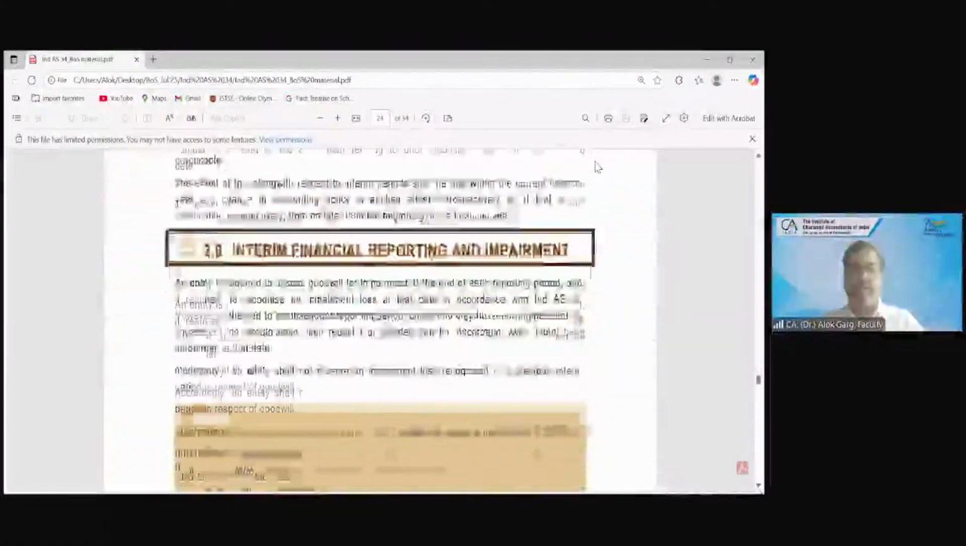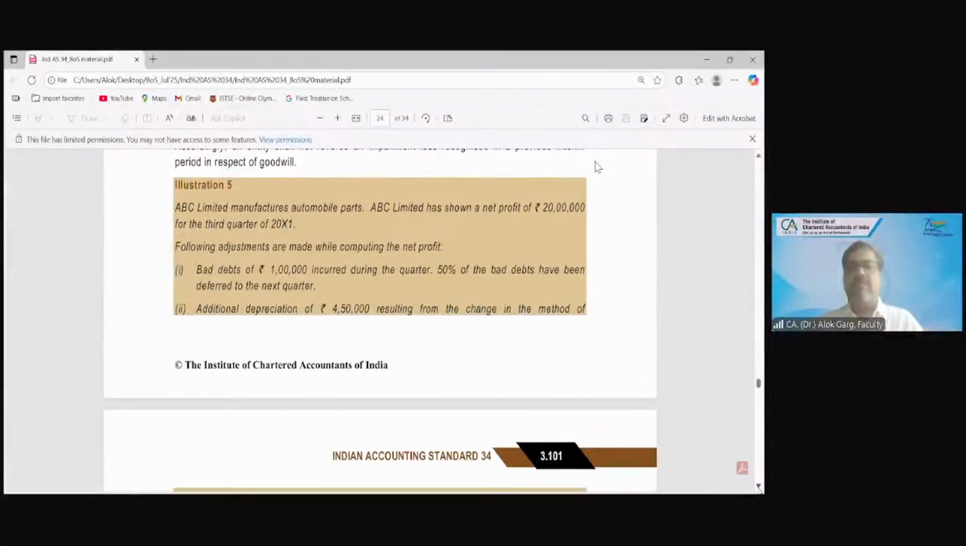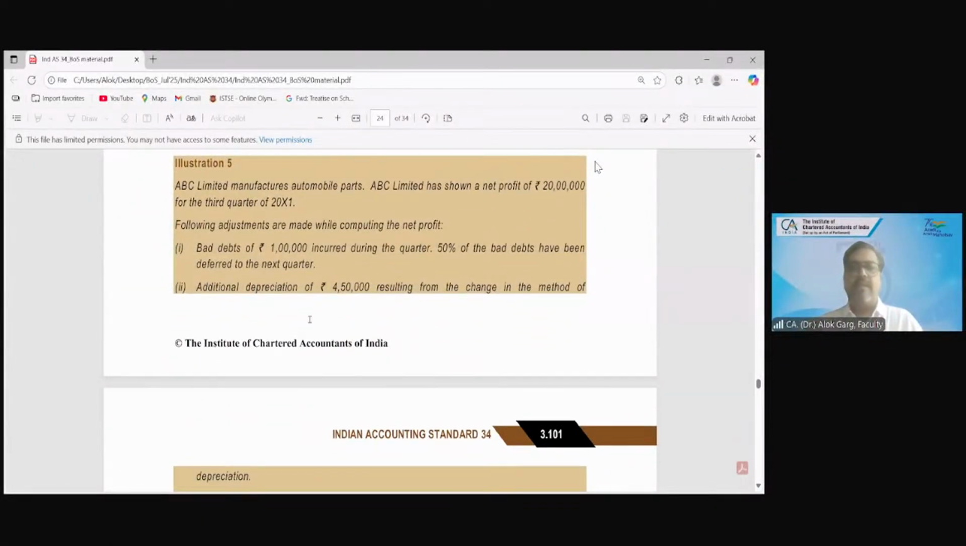Now, illustration number 5, let's discuss. ABC Limited manufactures automobile parts. ABC Limited has shown a net profit of 20 lakh for the third quarter of 2001. The following adjustments are made while computing the net profit. Let me discuss this example in my Excel, as I have this example there.